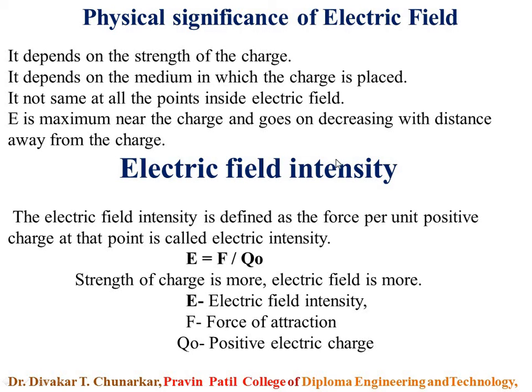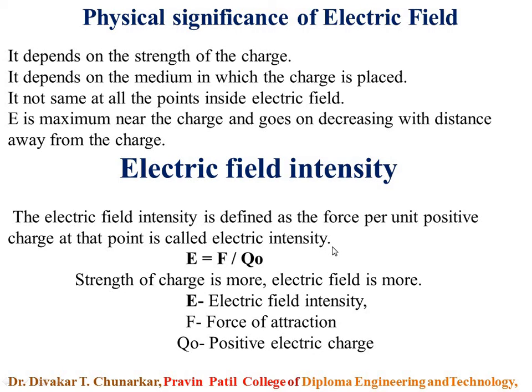Electric field intensity. Electric field intensity and electric field are nearly the same; the definition is slightly different. Electric field intensity is defined as the force per unit positive charge at that point.